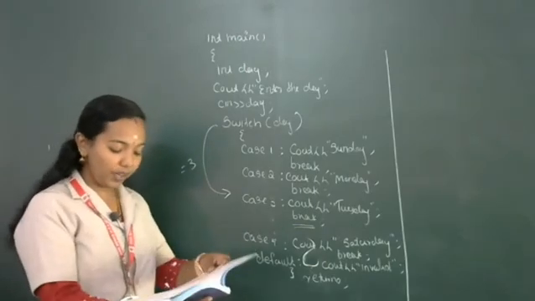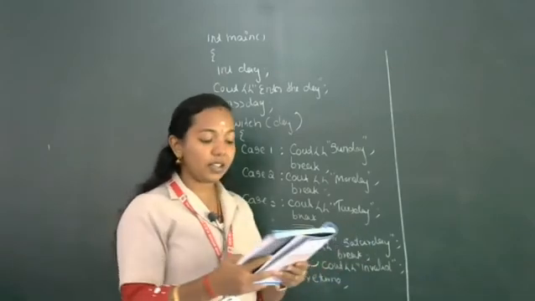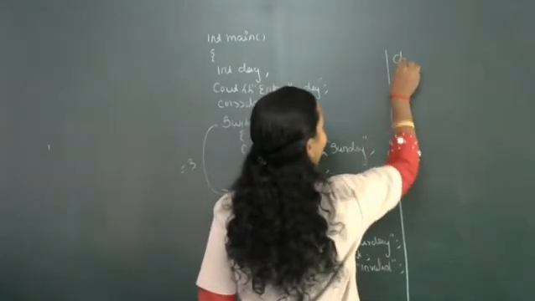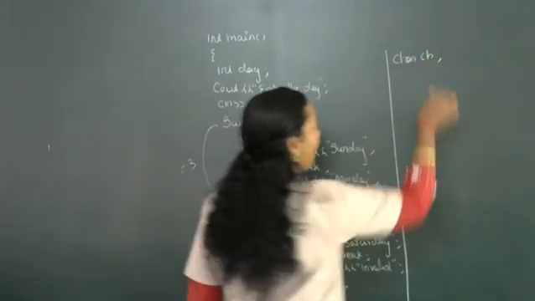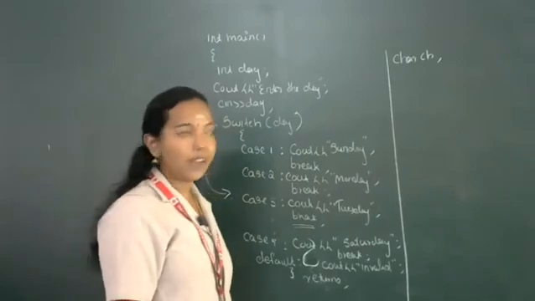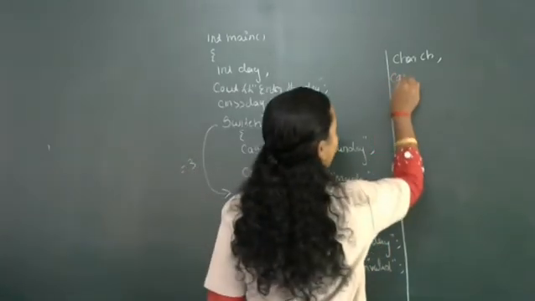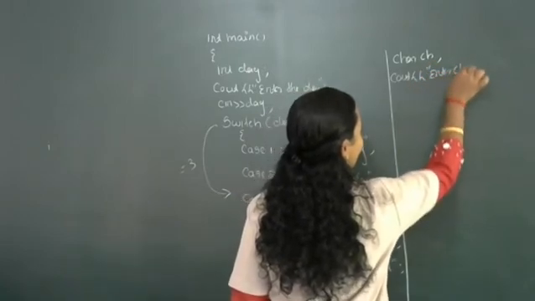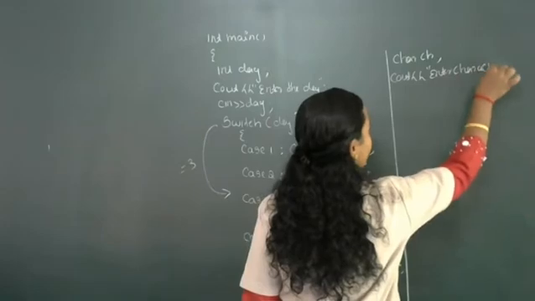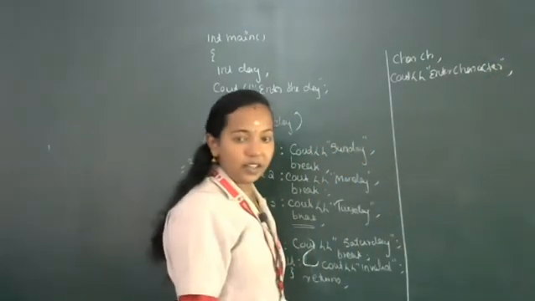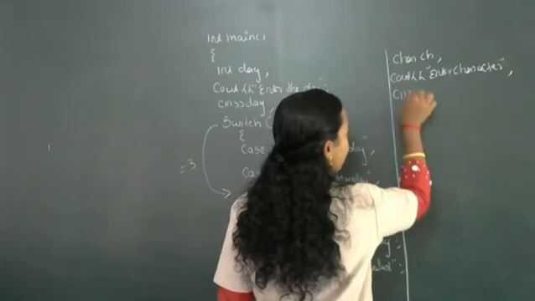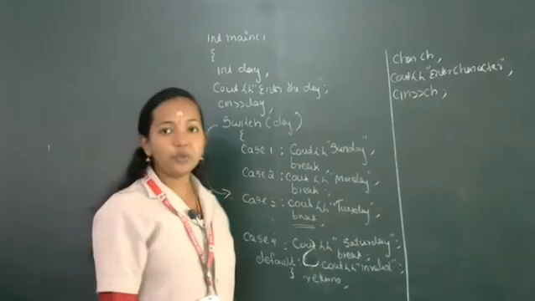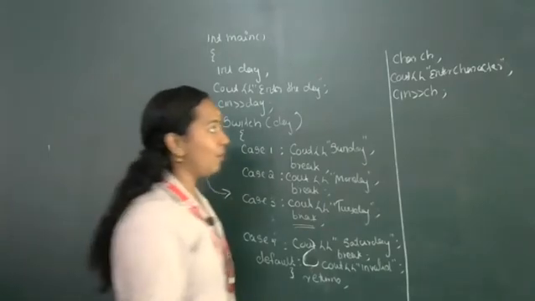Then one more program is present, that is to check whether the given character is a vowel or not. So I am going to input one character. The variable will be char ch. Okay, what is the variable name? Char ch. Cout enter the character. So I am entering the character. What will be the character? cin ch. Then I want to check whether the entered character is a vowel or not.